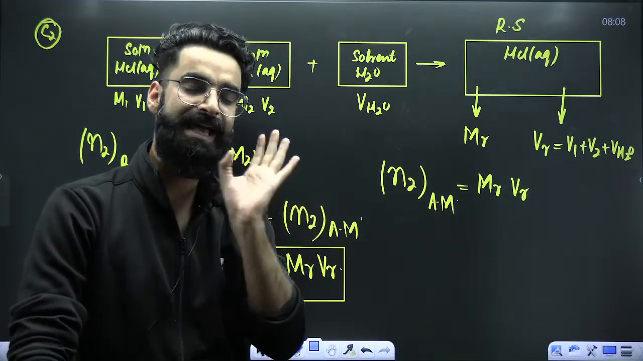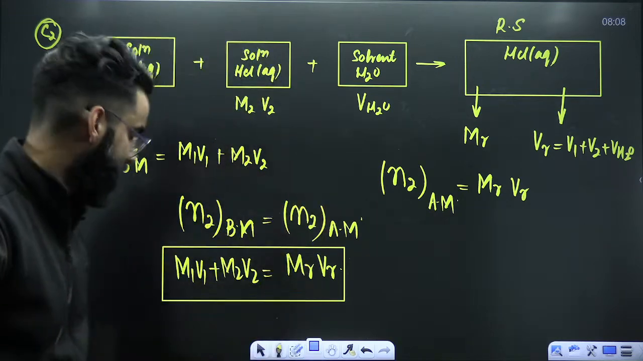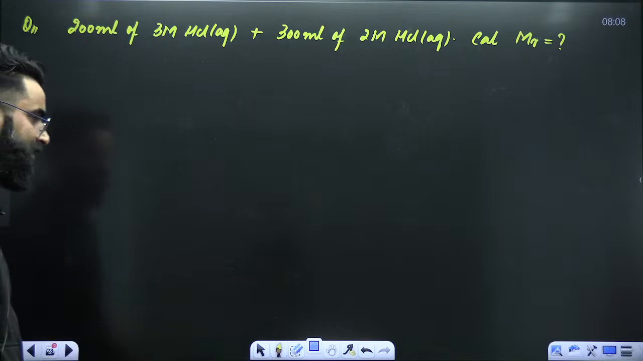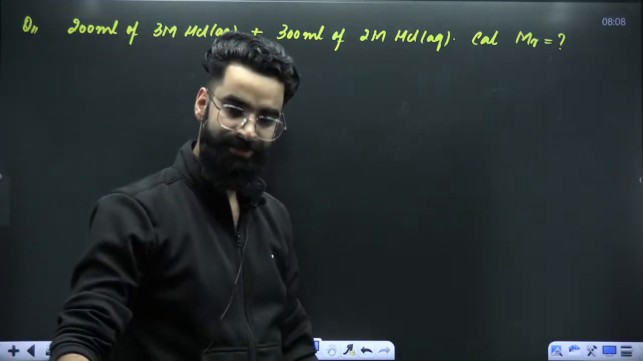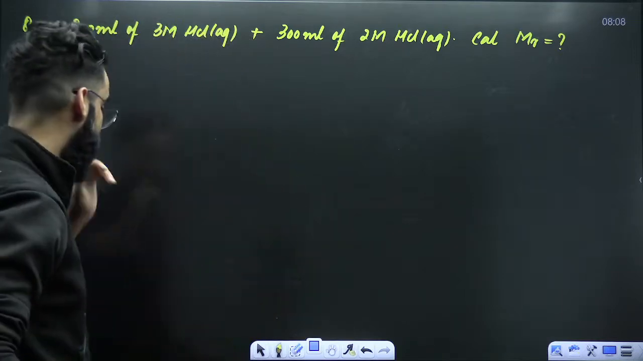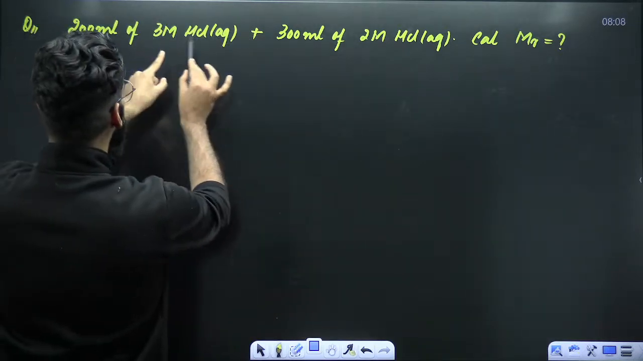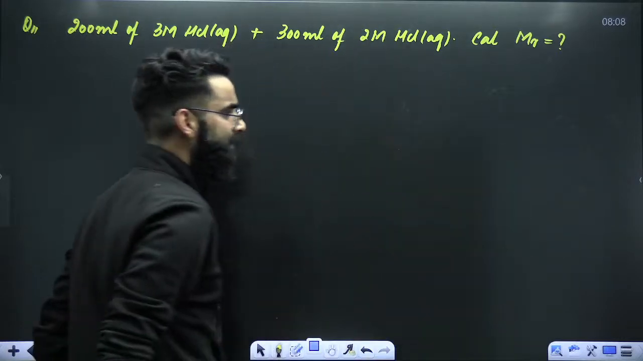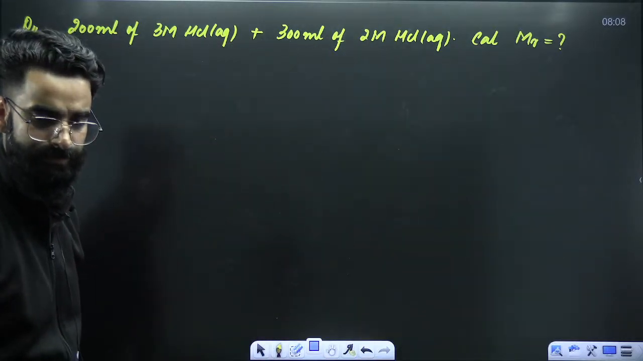I'll be starting exactly from the basics. I'll give you one basic, simplest question, which can never be asked in NEET, just to make you familiar with the results. That's why I'm giving you this. 200 ml of 3 molar HCl solution is mixed with 300 ml of 2 molar HCl solution. Calculate the molarity of the resulting solution.